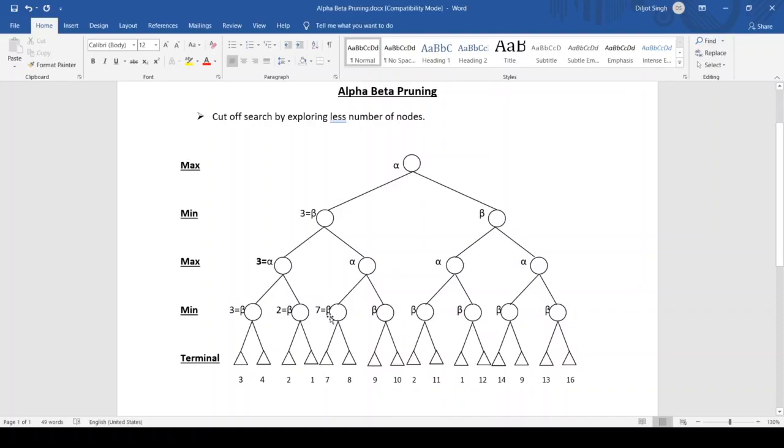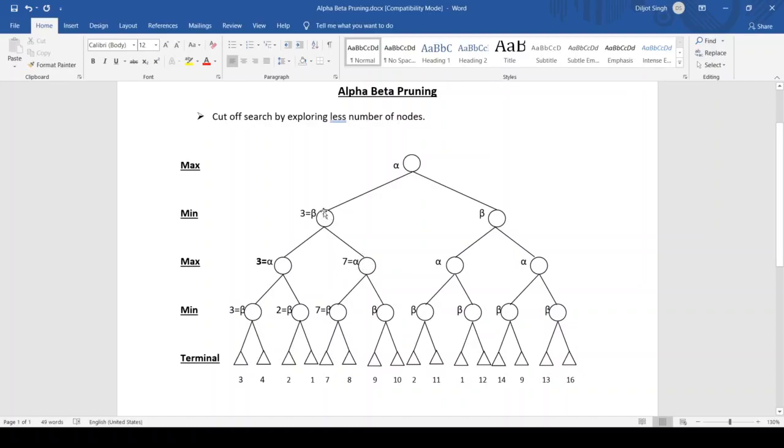So the min value of the beta here will be 7. And again we put the same value of beta in the alpha, means we will have a maximum of 7. Alpha's value will be 7 or greater than 7, right?